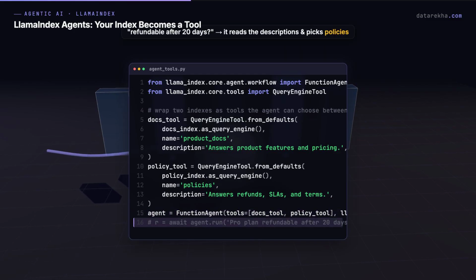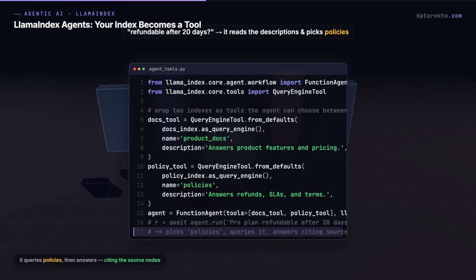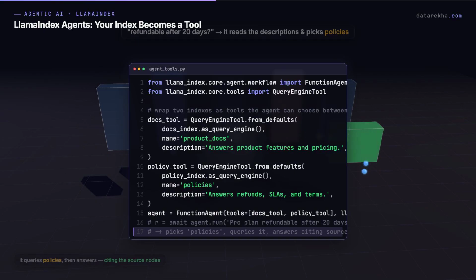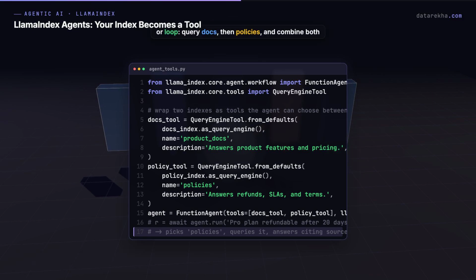When you ask, "Is the Pro plan refundable after 20 days?" the agent reads the descriptions, picks the policies tool, queries it, and answers, citing the source nodes. It chose the right index on its own because the descriptions told it where each answer lives. And because it can call tools in a loop, it could just as easily query the docs tool, then the policies tool, and combine both before answering.